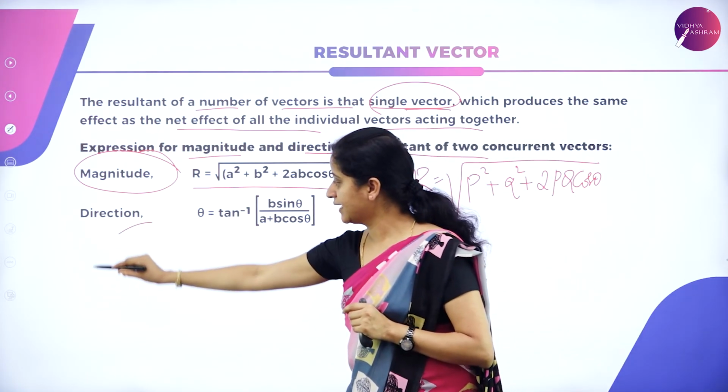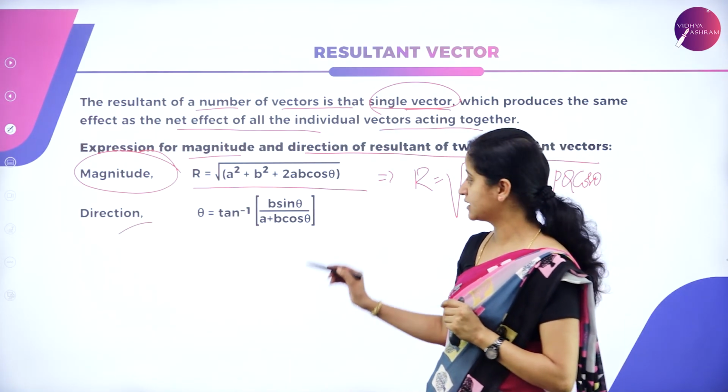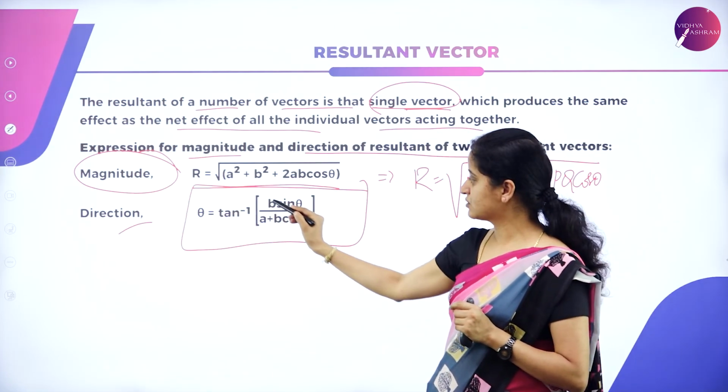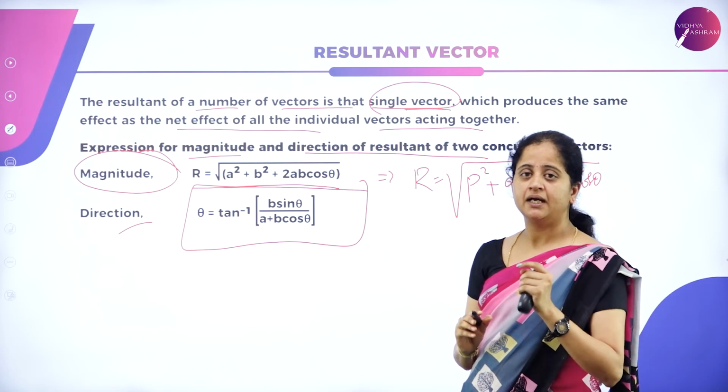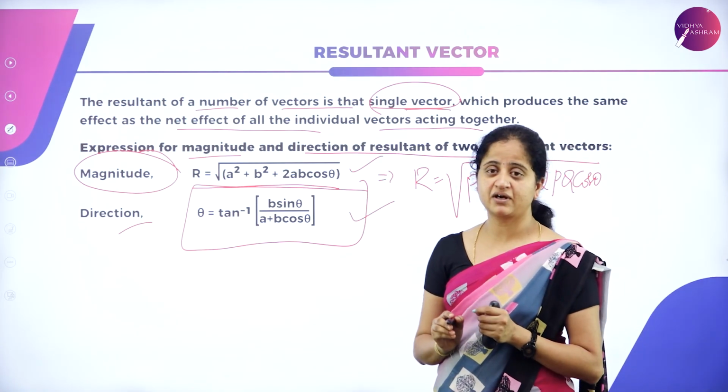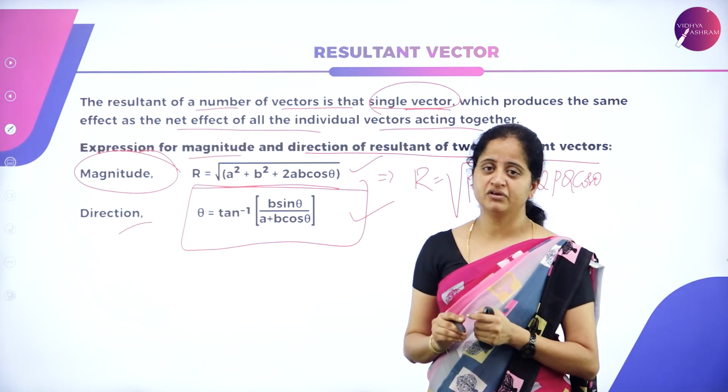Now, how do we find the direction? The formula to find the direction of the resultant vector is theta equals tan inverse of B sin theta divided by A plus B cos theta. So these two are very important factors to know in the study of vectors.